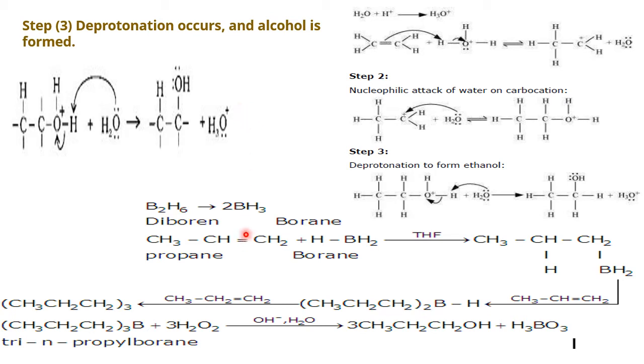Now in the second method of preparation of alcohols, alkenes are made to react with borane. What is borane? Borane is BH3. It is an electron deficient center. Those are called electron deficient groups. But BH3 will not stay single; it forms a dimer. That is known as what? Diborane. It is diborane which takes part in the reaction with the alkene.